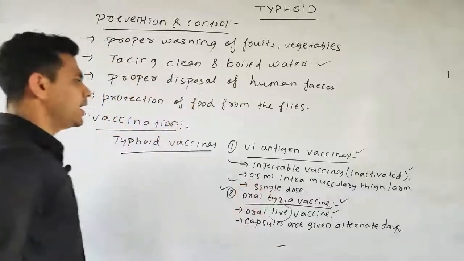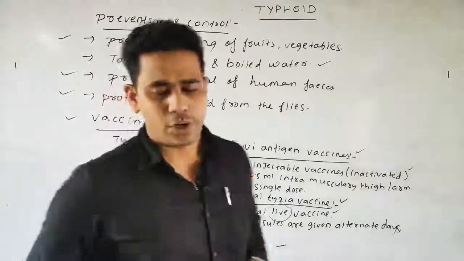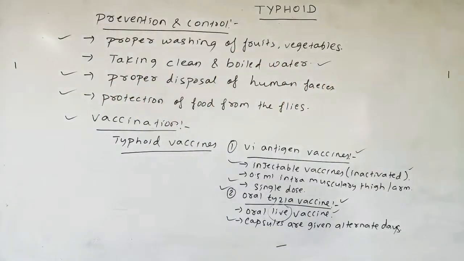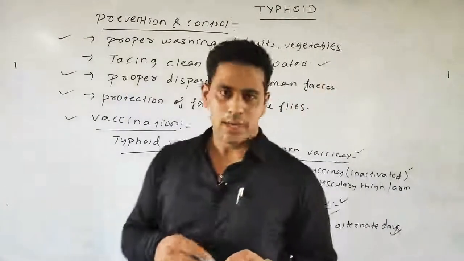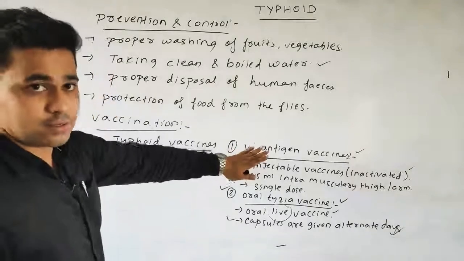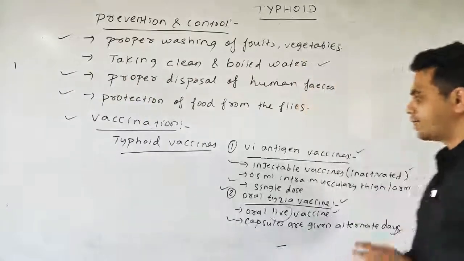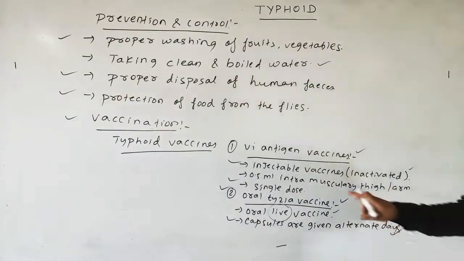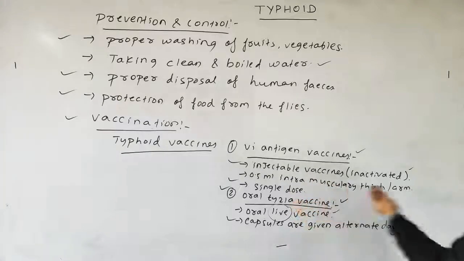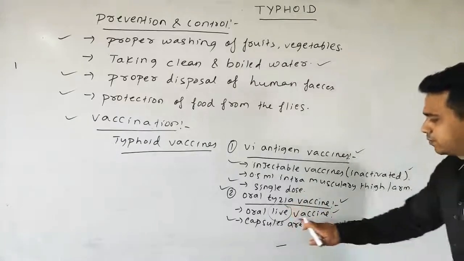Lastly, the Vi antigen vaccine we give in a single dose, whereas the oral Ty21A vaccine is given in the form of capsules on alternate days. So these are your various prevention and control measures and vaccination. You should remember there are two types: the Vi antigen vaccine and the oral Ty21A vaccine. The Vi antigen vaccine, as we discussed, is an injectable vaccine, and the oral Ty21A vaccine is the oral live form of the vaccine.